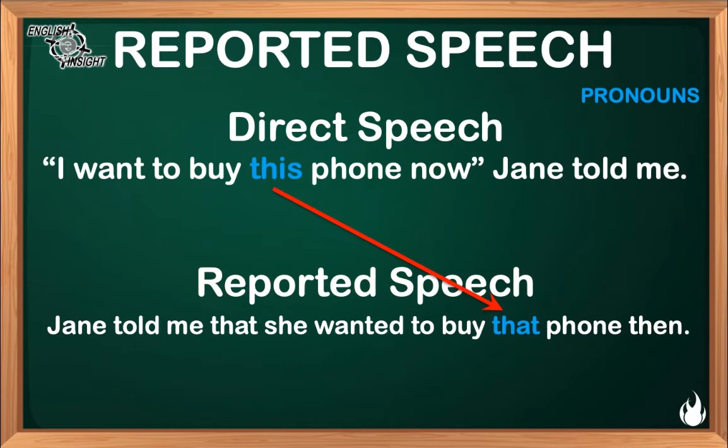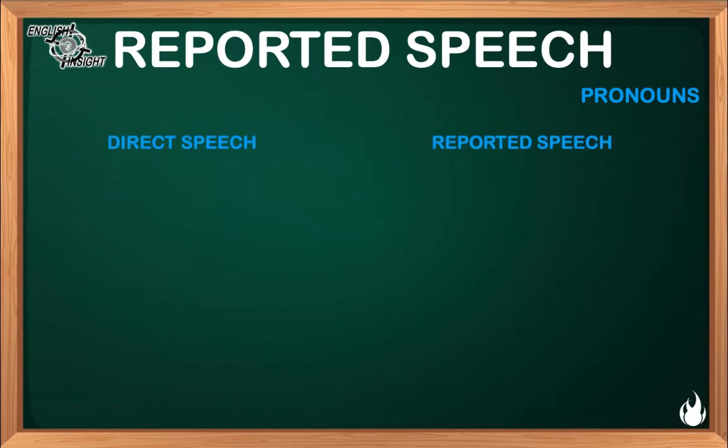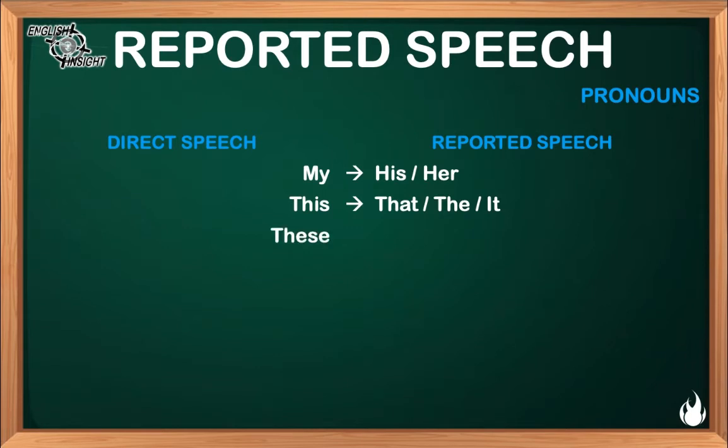Let's check the chart of changes from direct speech to reported speech considering the pronouns. For example, the pronoun my will turn into his or her in reported speech. The word this will become that, the, or it accordingly. The word these will turn into those, the, they, or them, depending on the case.